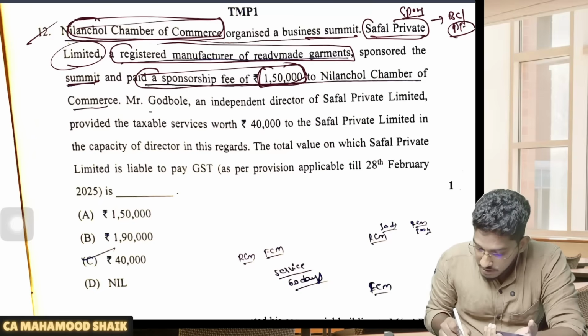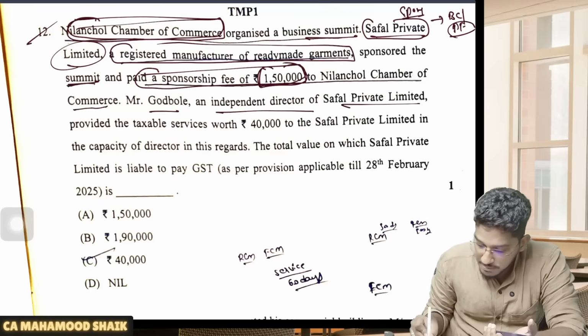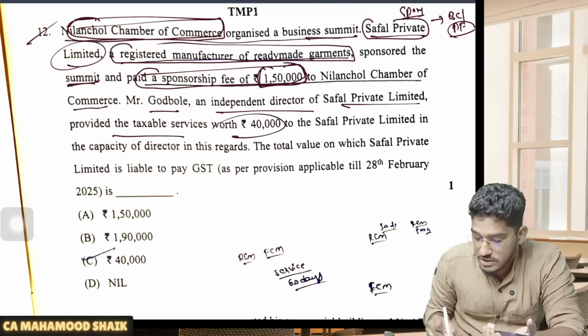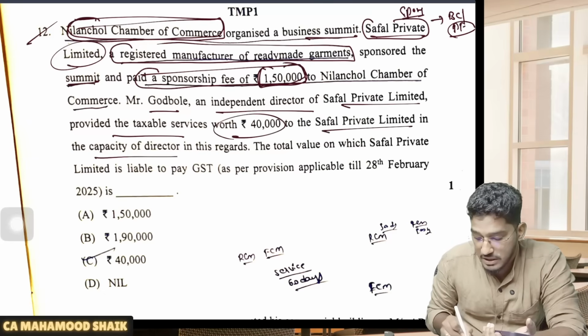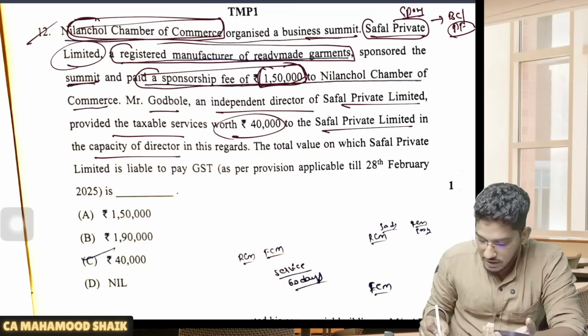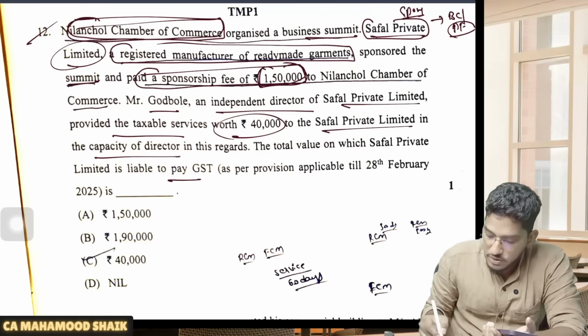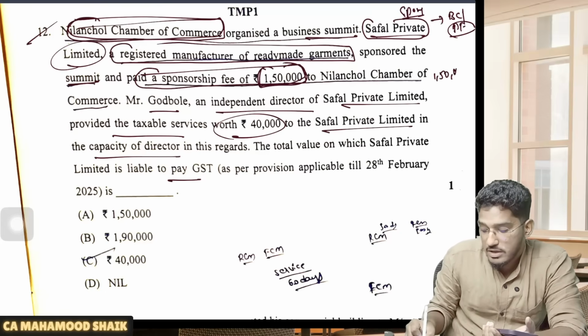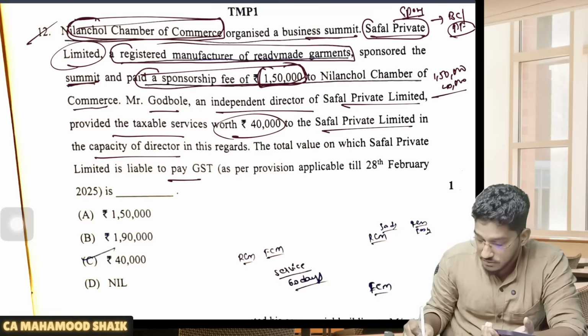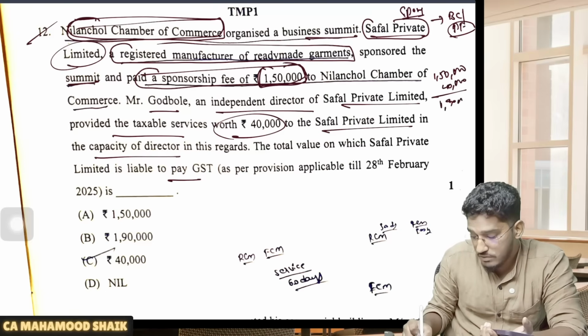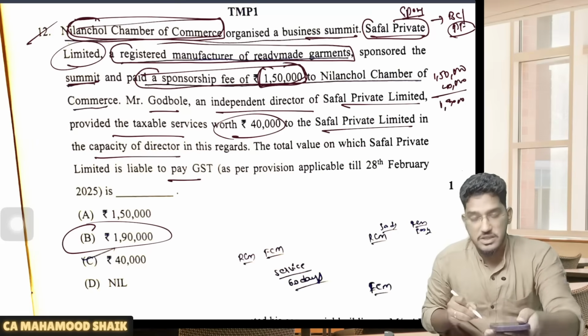Next, Mr. Godbole, an independent director of Safal Private Limited, provided taxable services worth 40,000 to Safal Private Limited in the capacity of a director. The total value on which Safal Private Limited is required to pay GST as per the provisions applicable till 28th of January: on what value are they required to pay GST? On both the values they are required to pay GST. Why? Because directorial services also will get covered under RCM. So this 1,50,000 and 40,000, on total 1,90,000 they are required to pay the GST under reverse charge